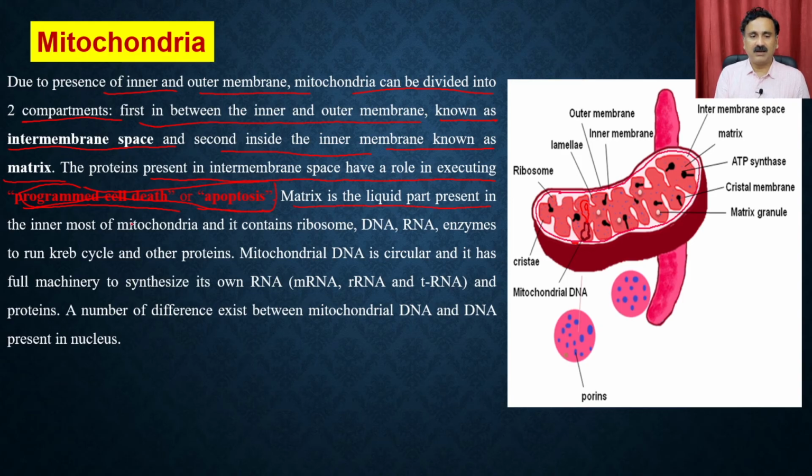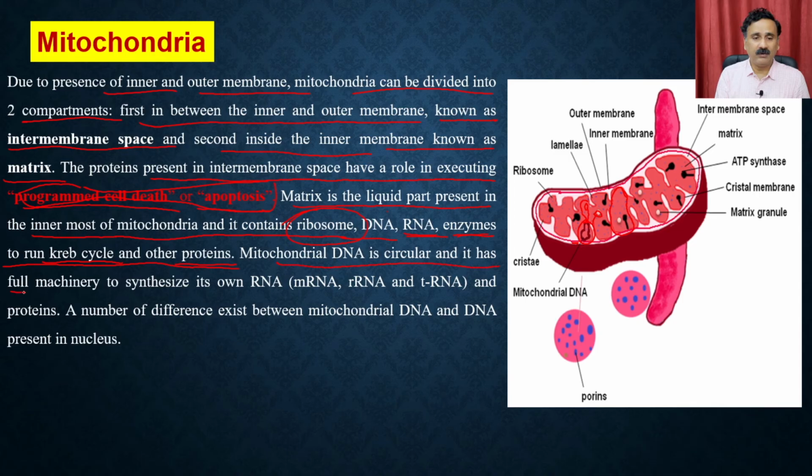The matrix is the liquid part present in the innermost part of the mitochondria, and it contains ribosomes, RNA, DNA, enzymes to run the Krebs cycle, and other proteins. So this portion what you see here is called the matrix, and it has the cellular machinery. It contains ribosomes so that you can have protein production, because you know that the mitochondria has its own mitochondrial DNA, so it can do transcription and translation, and that's how it produces proteins. Then it also has RNA, DNA, and enzymes for running the Krebs cycle and all of the proteins.